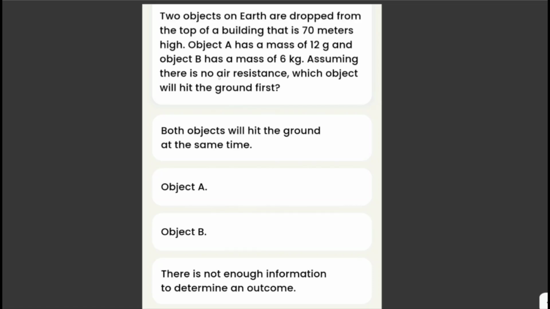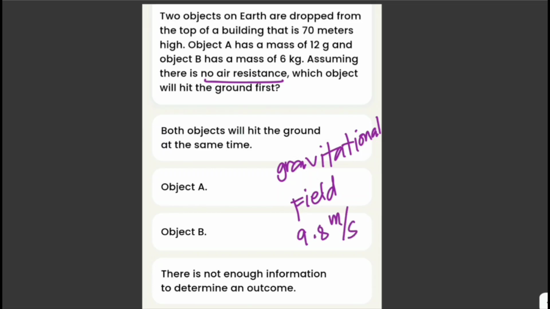Well, it is indicated here in the problem that there is no air resistance. So without air resistance, the only force acting on the two objects is the Earth's gravitational field. Consequently, the acceleration of both object A and object B is independent of mass, and every second both velocities will increase by 9.8 meters per second, or for the acceleration due to gravity, 9.8 meters per second squared.